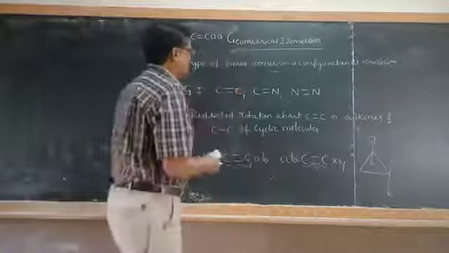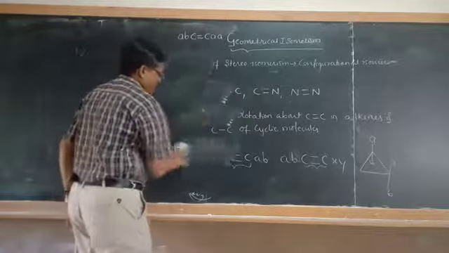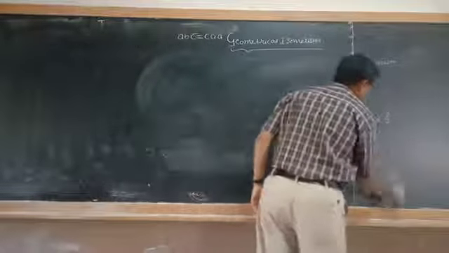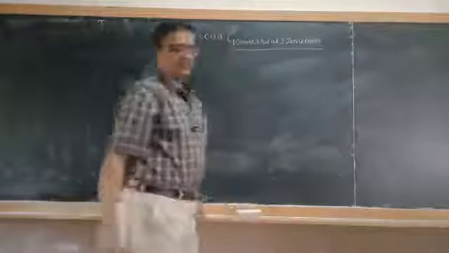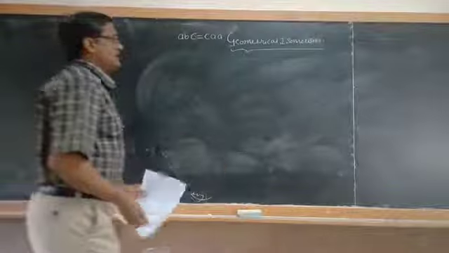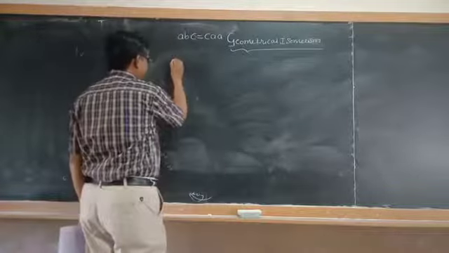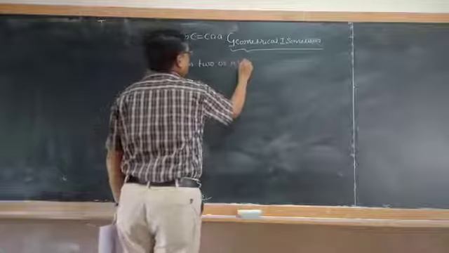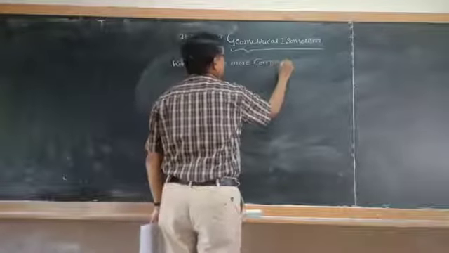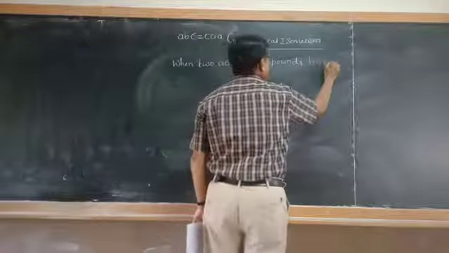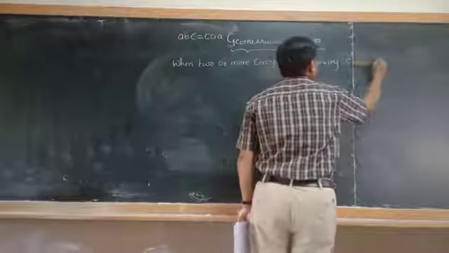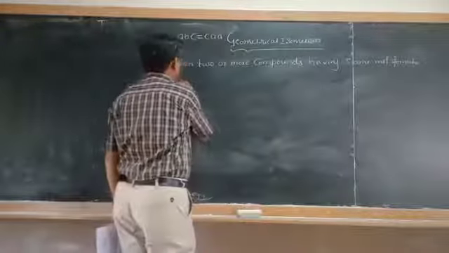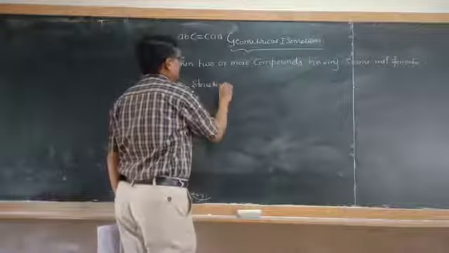Then how to define this geometrical isomerism? Geometrical isomerism means when two or more compounds having same molecular formula, same structural formula.